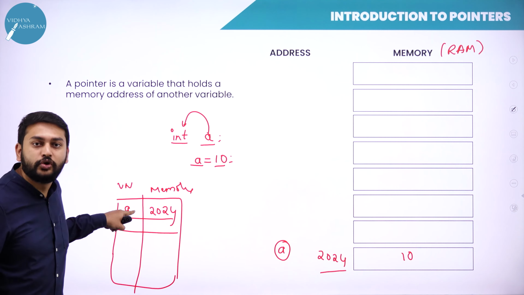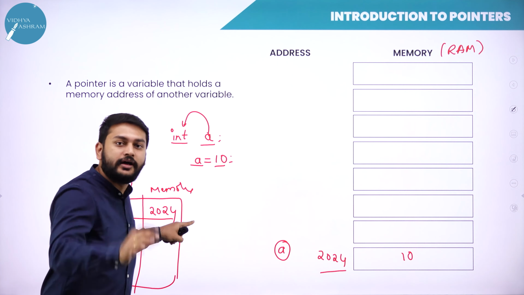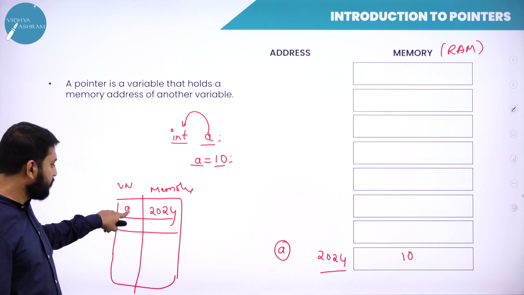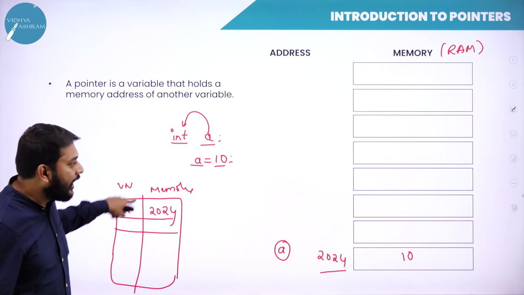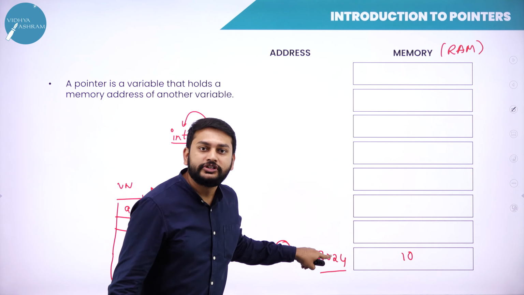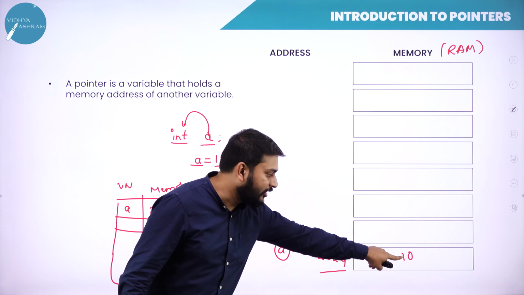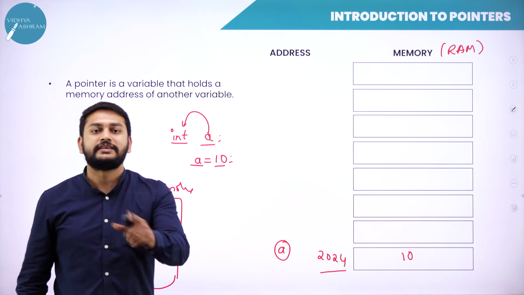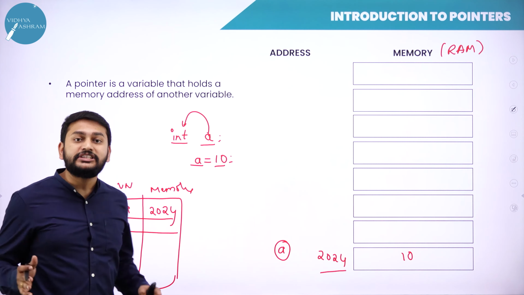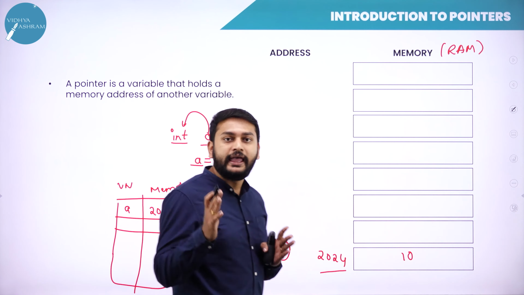Directly I will go to this lookup table and find the memory address of this particular variable. And then I will come to the memory. I will go to this particular memory address and check what exactly I have as a value. So this is the initial process.